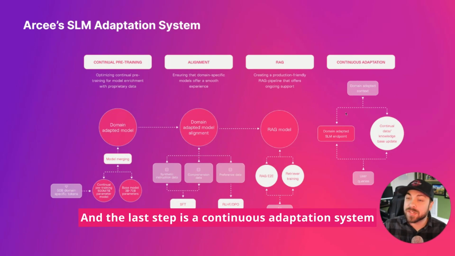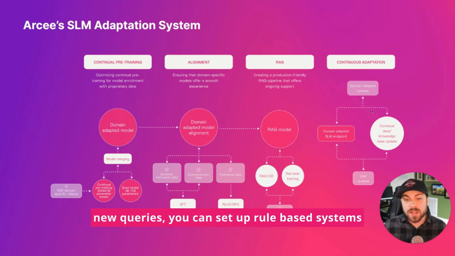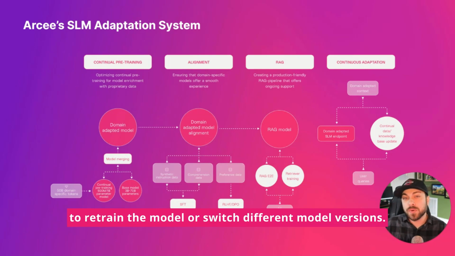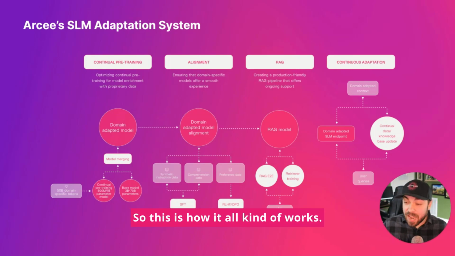And the last step is a continuous adaptation system where, as people are using this model and generating new queries, you can set up rule-based systems to retrain the model or switch different model versions. And that's our continuous adaptation system. So this is how it all kind of works.